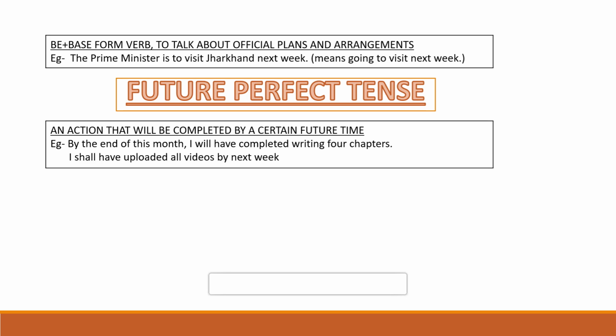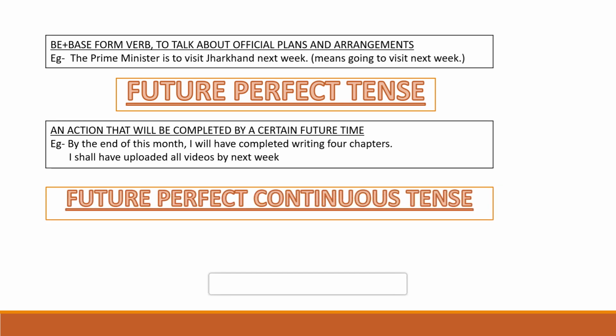Now second example, I shall have uploaded all videos by next week. Now here, what is the specific time? Next week, right? So by next week means till next week, I shall have uploaded all the videos, means the uploading of all the videos will be done.